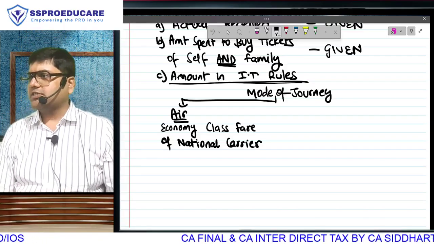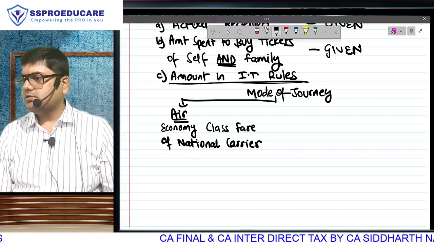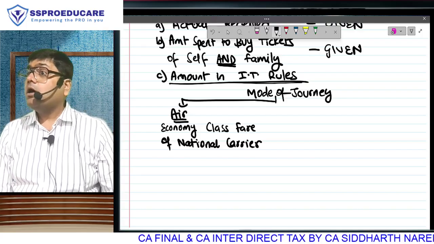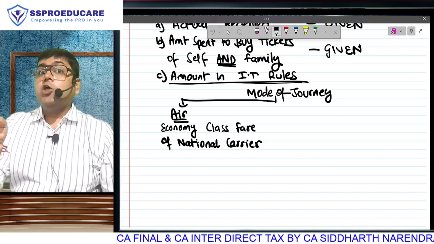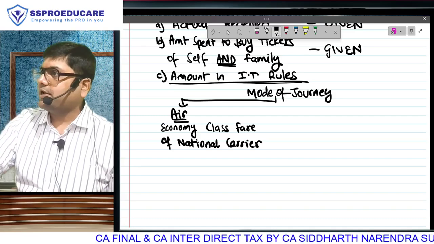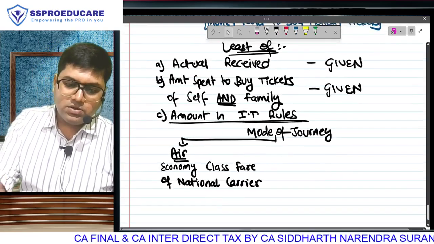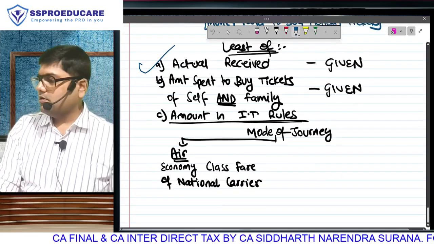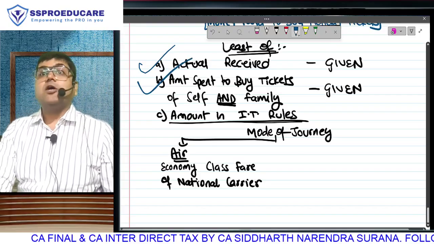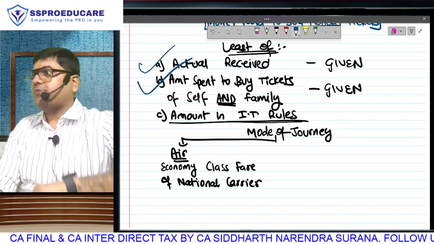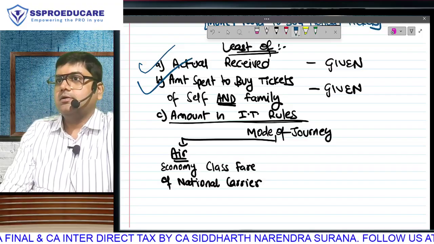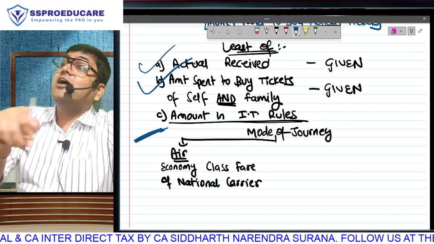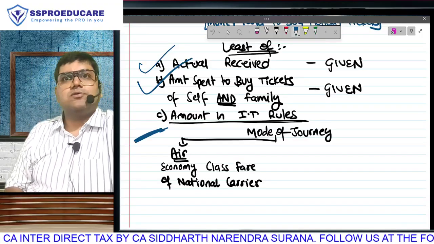So true or false? It is compulsory to travel economy class. No. Boss gave you 1 lakh. You purchased a 50,000 business class ticket. So listen, point A amount is 1 lakh, point B amount is 50,000. But what is the economy class fare of this sector? We will restrict your exemption to that amount.